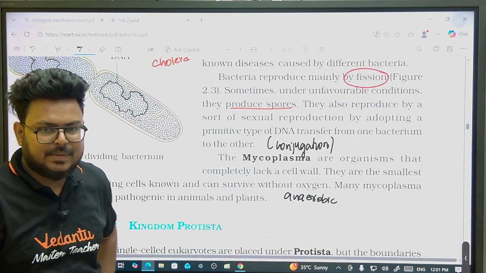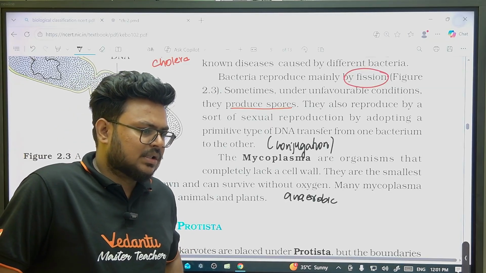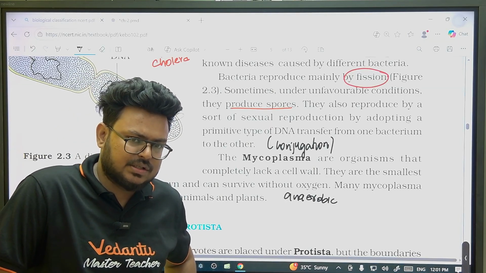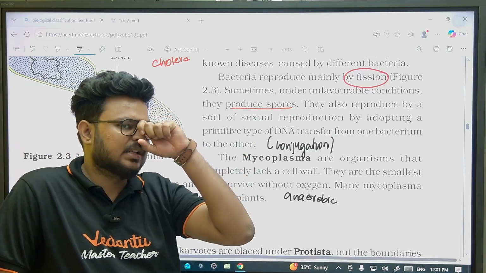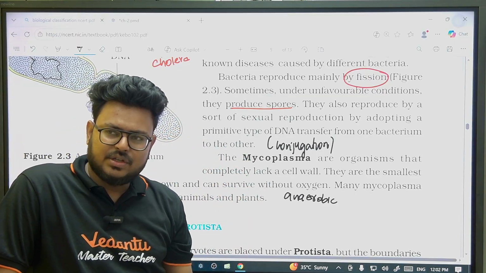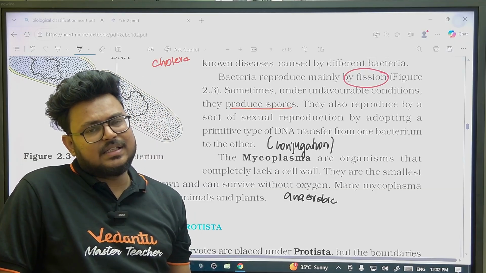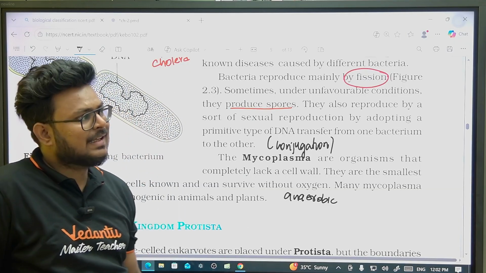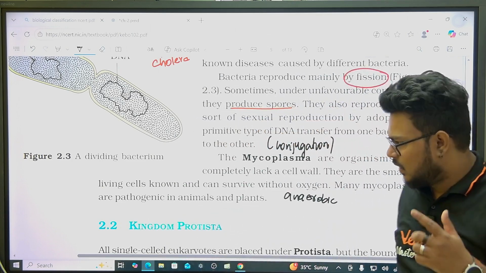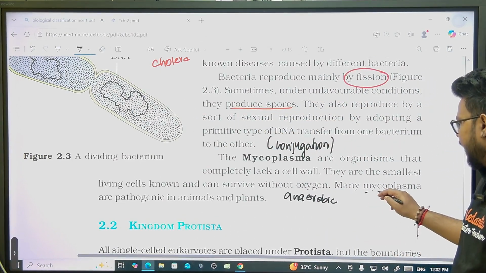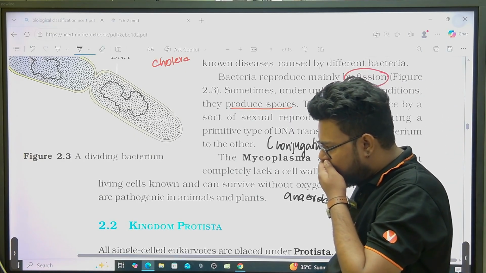If we talk about archaebacteria also, most of them are anaerobic because in harsh, extreme conditions oxygen is not completely available. For example, methanogens live inside the gut of cattle, where oxygen availability is very low or minimal. So most of the archaebacteria are also anaerobic. You can mention that point in your paragraph. Many mycoplasma are pathogenic in animals and plants.